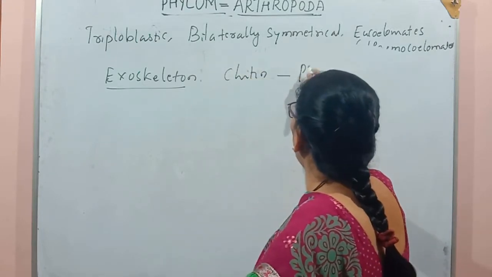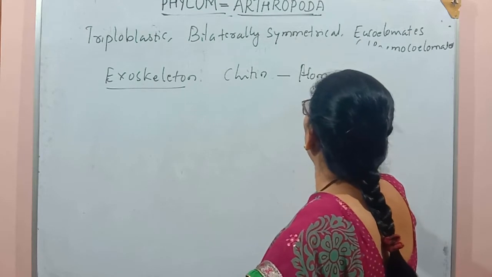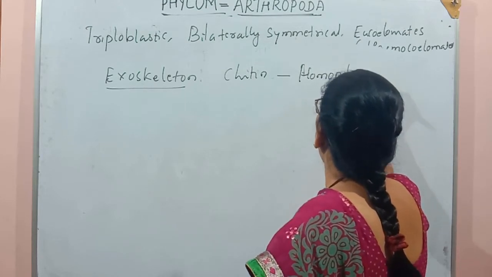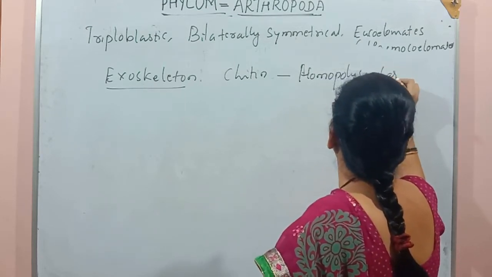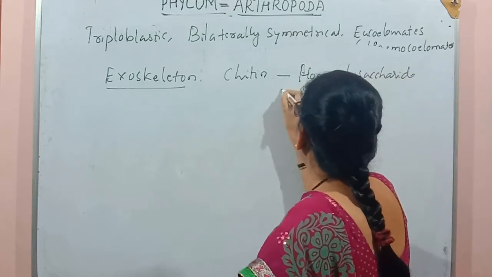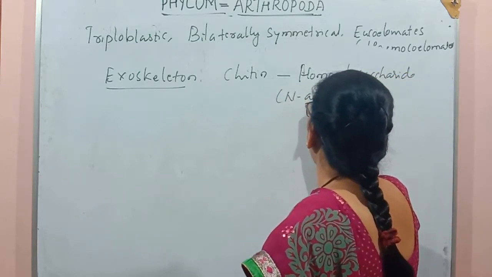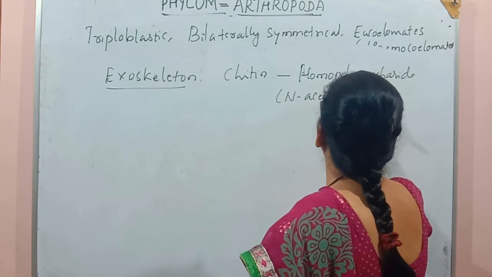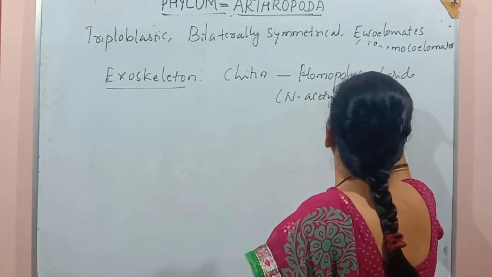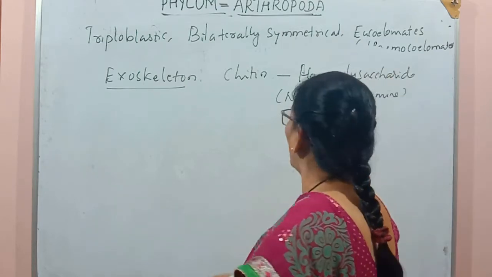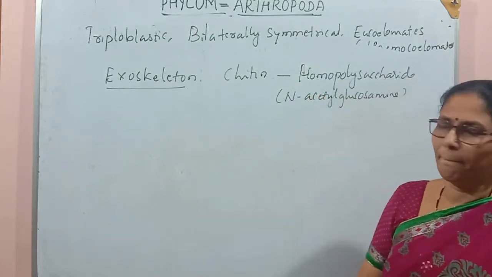Chitin is a homopolysaccharide. It is made by N-acetyl glucosamine.